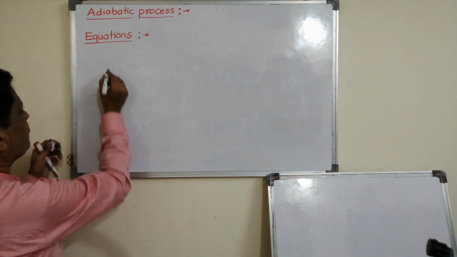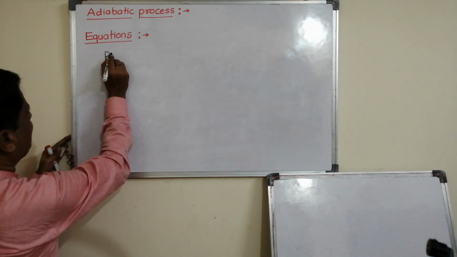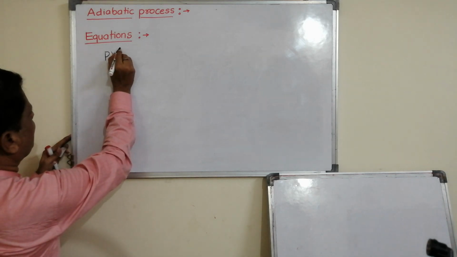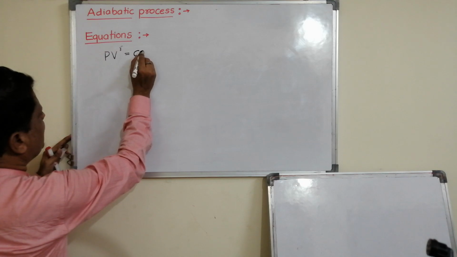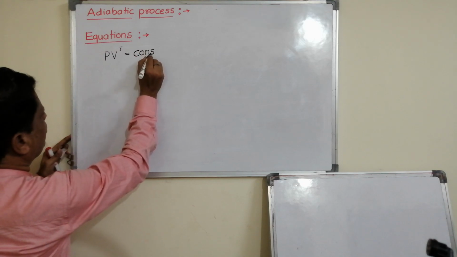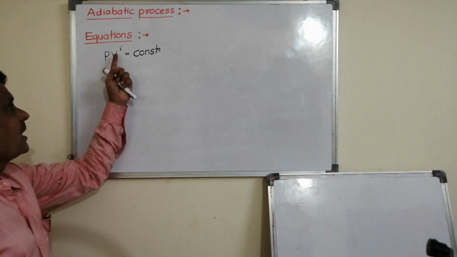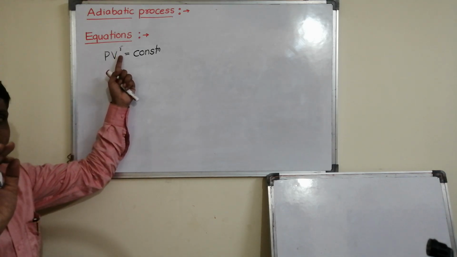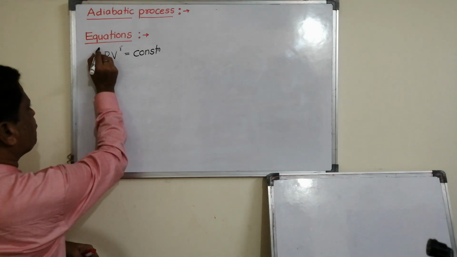Okay, first one is PV raised to gamma is equal to constant, where P is called as pressure, V is the volume, gamma is the ratio of specific heats. Now this is first equation.